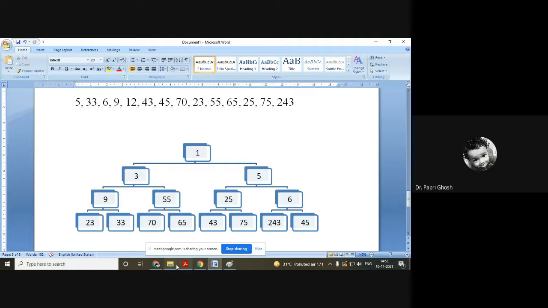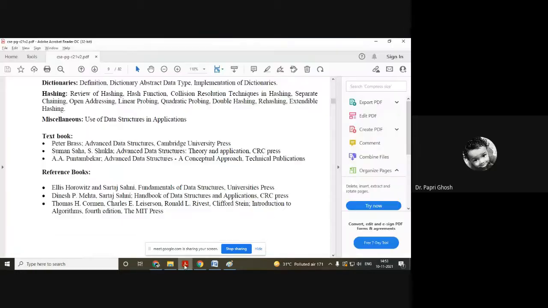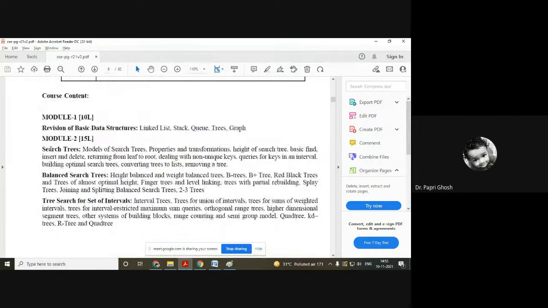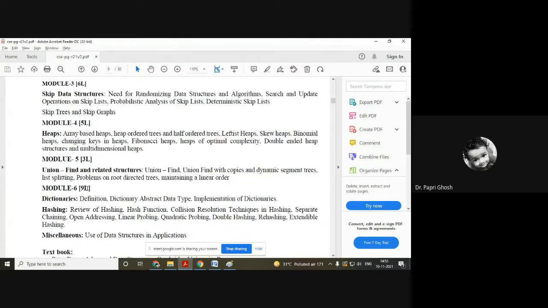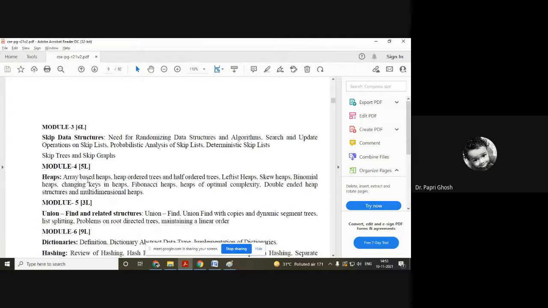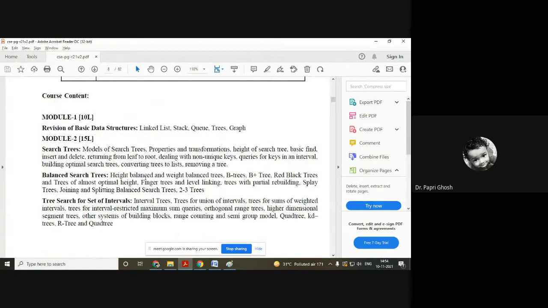So why am I giving only one question at a time? See, there is no further time. I think the MTech examination will be held along with the BTech, at the same time from December. So the entire syllabus would not be possible to cover, but I will try to cover a little bit from each module. Like from heap, the total heap maybe I will not be able to cover. I can go to the search tree, balanced tree, a little bit of that I can cover. So this is how I'm trying to cover.